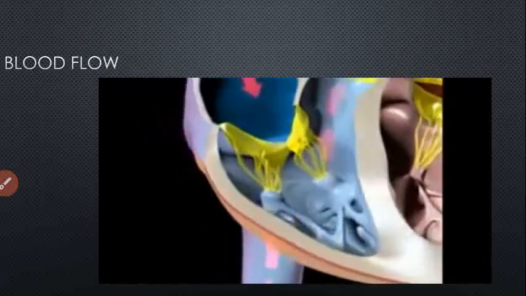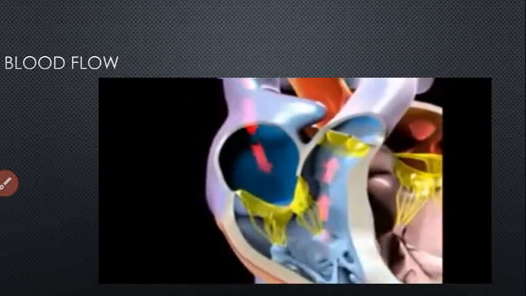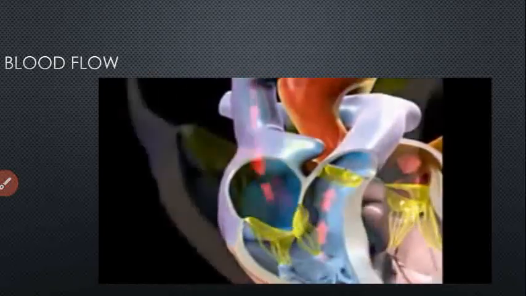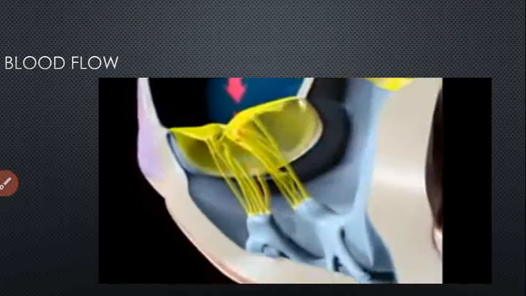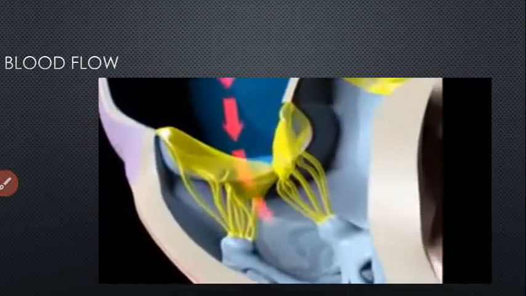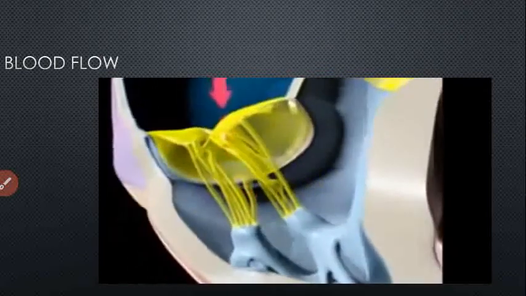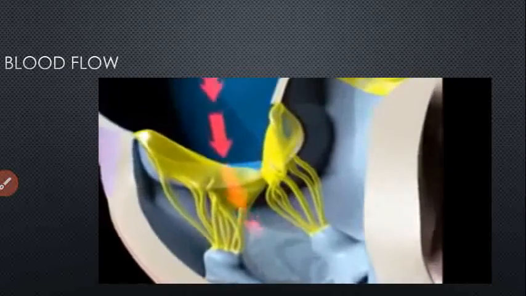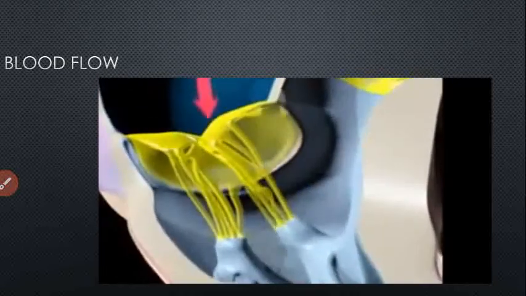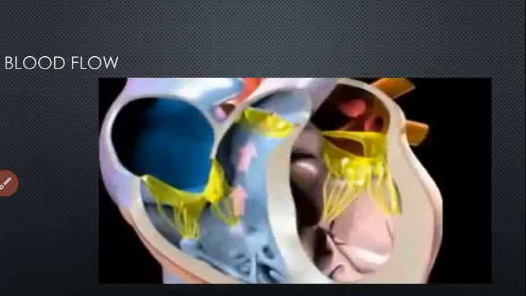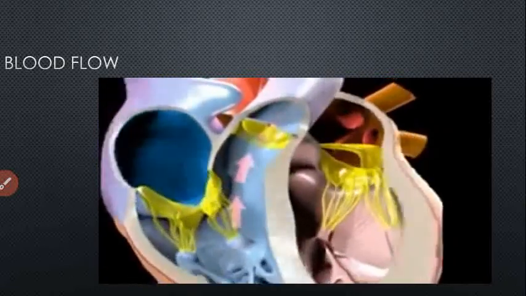Then right ventricular systole occurs and causes the opening of the pulmonary valve, which causes the blood to go into the pulmonary artery for purification. Here you can see that the tricuspid valve opens and closes respectively.